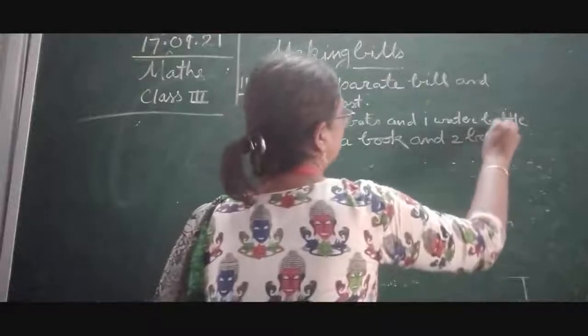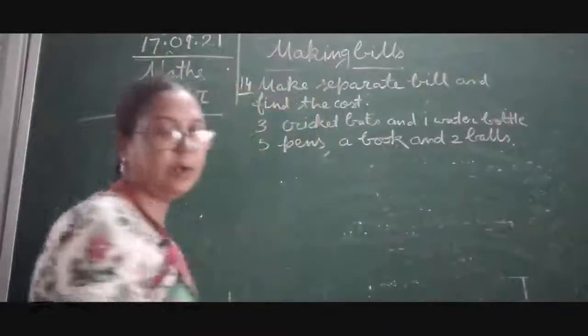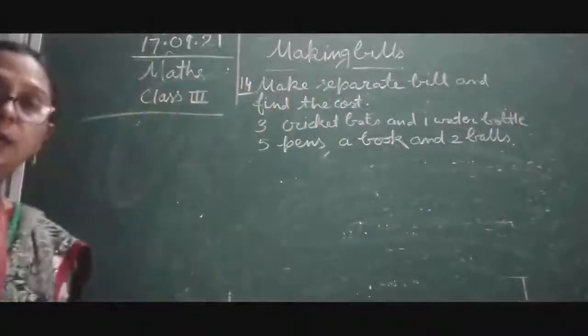You can see in your book the cost is already given.